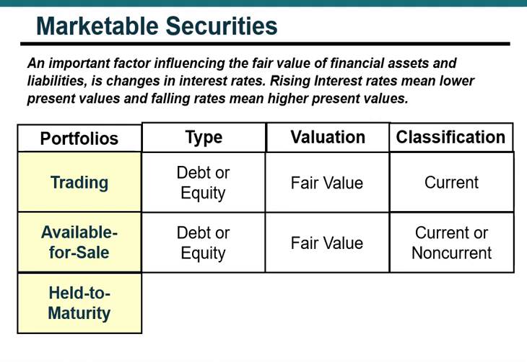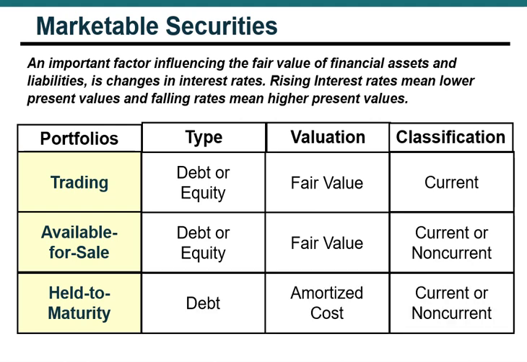Securities that we have identified as available for sale, again, can be either debt or equity. We'll use a fair value method for valuing them, and they would be classified as current or non-current, depending upon their maturity. Held to maturity financial assets can only involve debt instruments, such as bonds or notes payable, that we've acquired from another company.